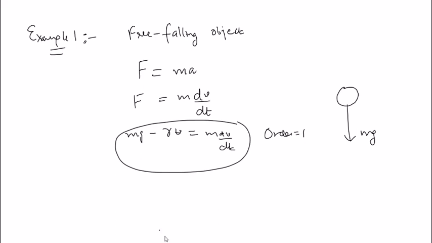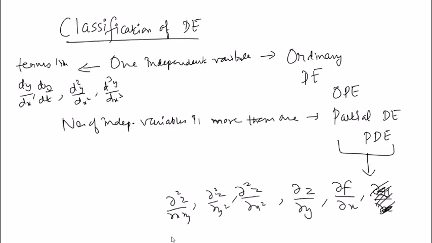So this is the order, but you have to answer the order for whatever you are seeing in front of you. So we have enough examples of order, and now the next thing we are going to move towards is linearity.